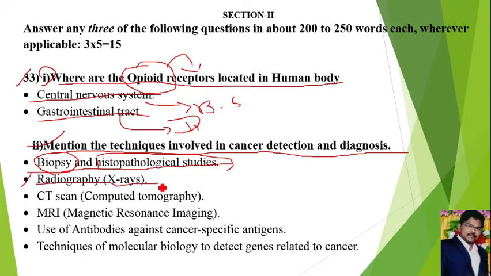Radiography, example X-rays. By using radiation we can detect or diagnose the cancer. CT scan. CT scan means computed tomography. MRI, magnetic resonance imaging. By using CT scan and MRI scan we can detect the cancer. Then by using antibodies against the cancer specific antigens. If antibodies against antigens for cancer are present in the human body, that also indicates the presence of cancer.